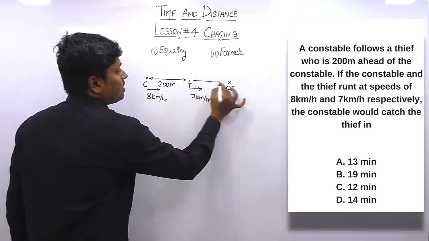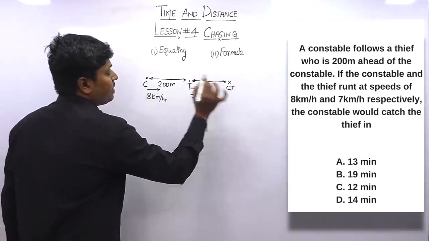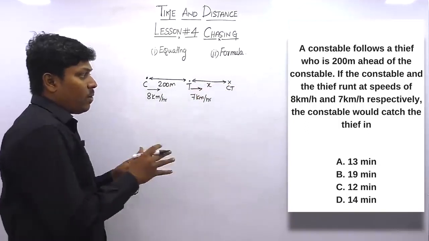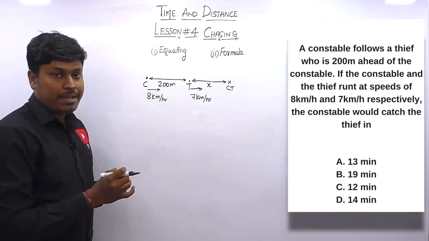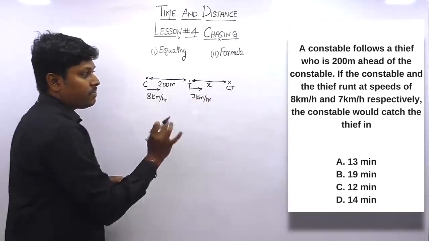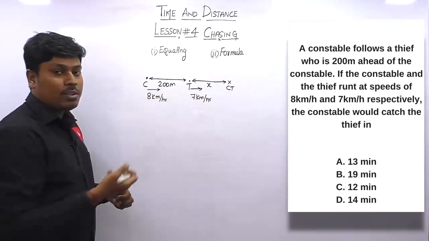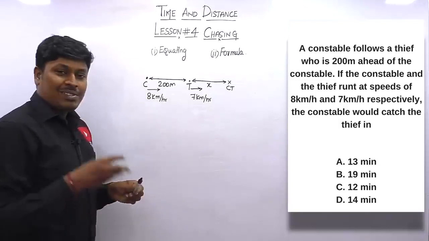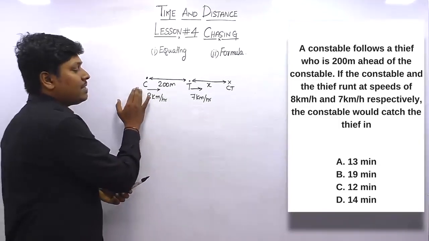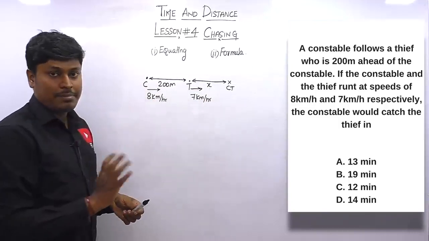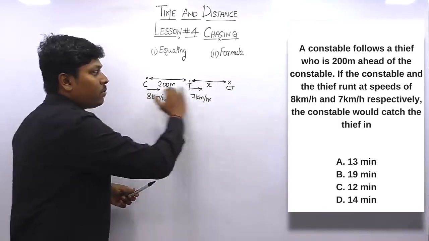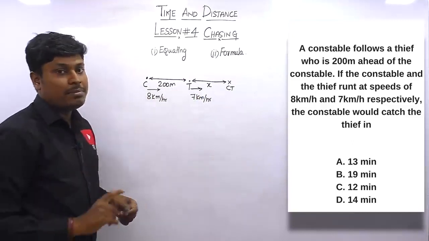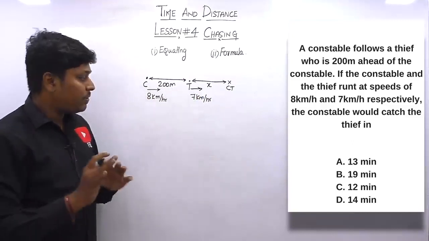And we don't know the distance that is traveled by the thief. Let us keep it as x. Now our target is to find the time taken by the constable to catch the thief in minutes, right? Look at the options, all the options are in minutes. So if we need to find the time, first of all we need to find the distance that is traveled by the constable. Before catching the thief, we need to find the complete distance the constable has taken to catch the thief.